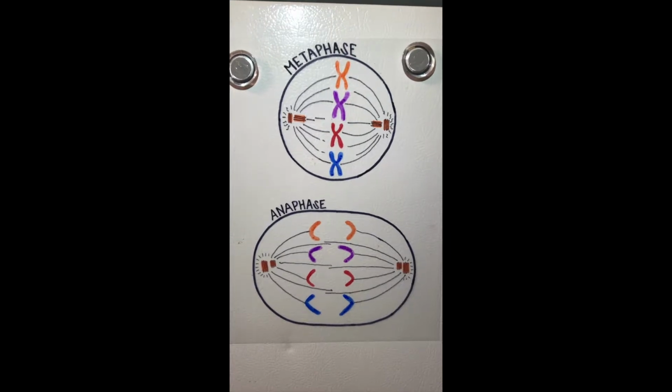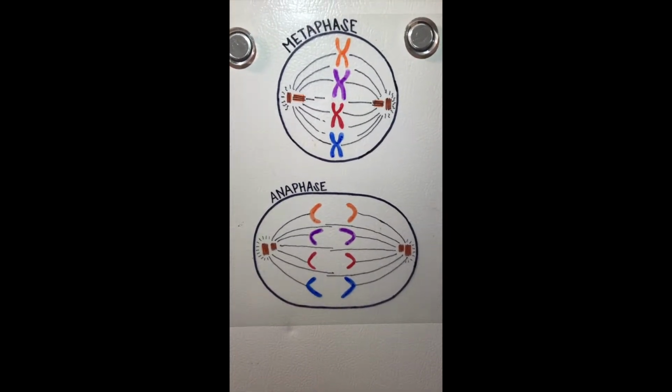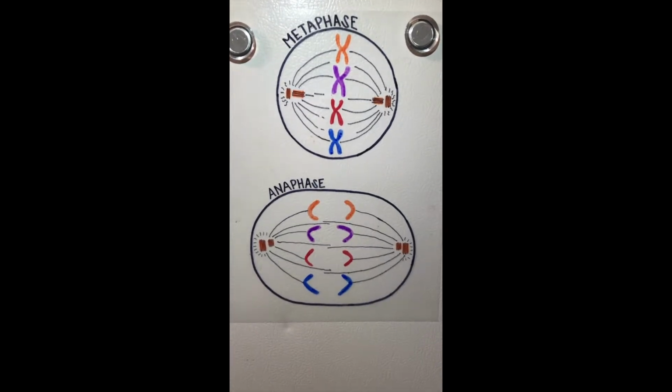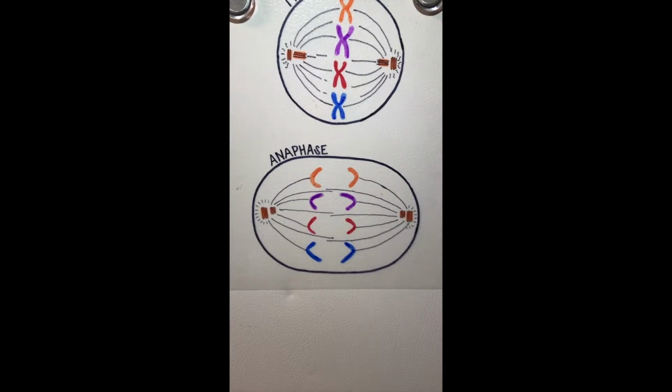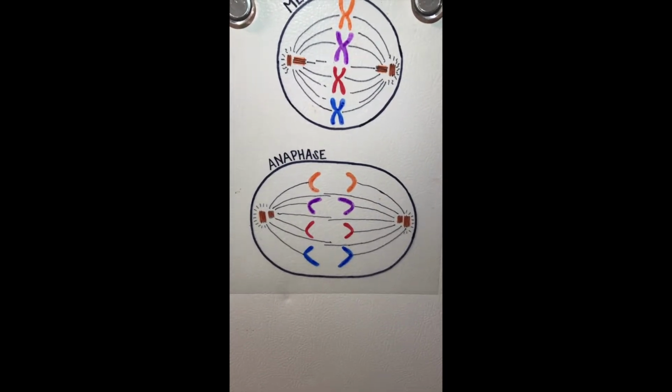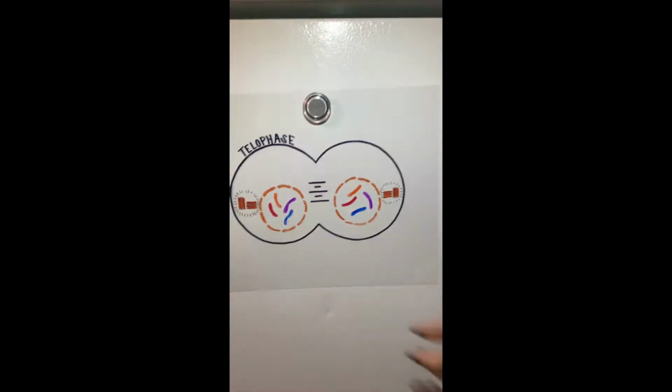The protein that holds the sister chromatids together is broken down, allowing them to separate. Each is now its own chromosome. The chromosomes of each pair are pulled towards opposite ends of the cell. Microtubules not attached to chromosomes elongate and push apart, separating the poles, making the cell longer.